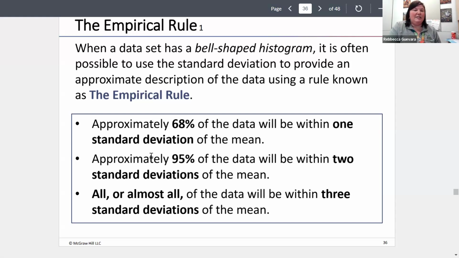What the empirical rule says is that I expect about 68% of my data to be within one standard deviation of the mean. I expect about 95% to be within two standard deviations of the mean, and I expect almost all of my data to be within three standard deviations of the mean. Actually we have a number for this. Your book kind of ignores it, but usually we say it's 99.7%. Practically all your data should be in that range.